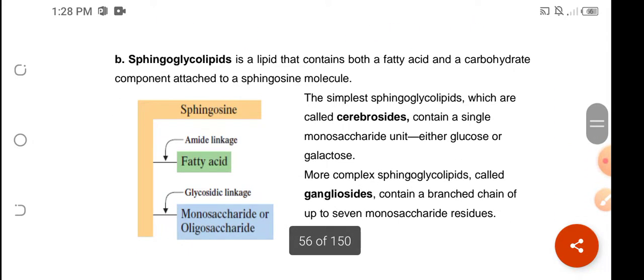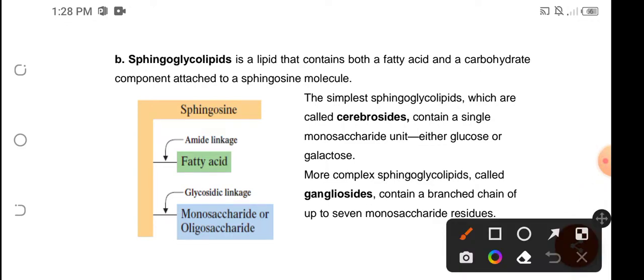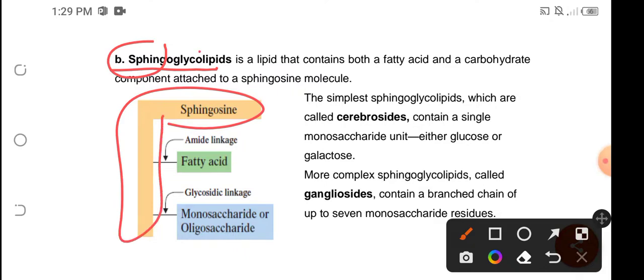Now, the second type of membrane lipid is sphingoglycolipid. So you still have sphingosine, which is the platform. This time we have glyco. When we say glyco, there is a glycosidic linkage between the sphingosine and a monosaccharide or disaccharide. When you hear glyco, this term is specific for carbohydrate.